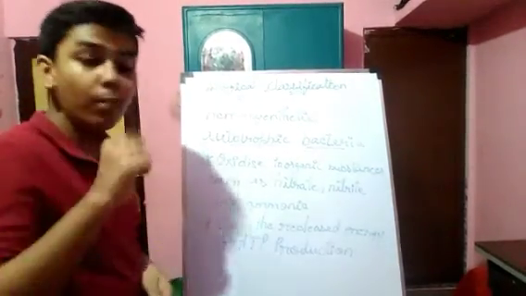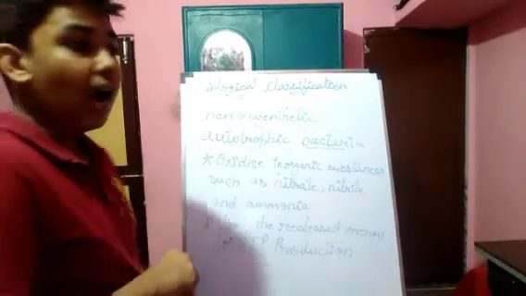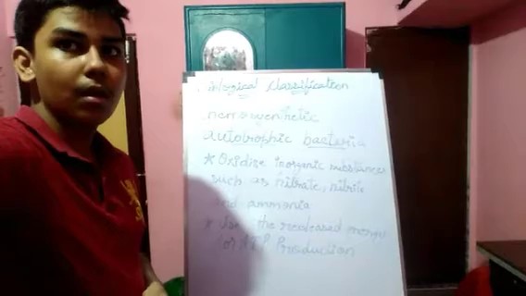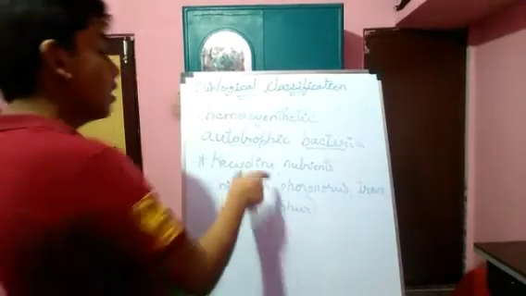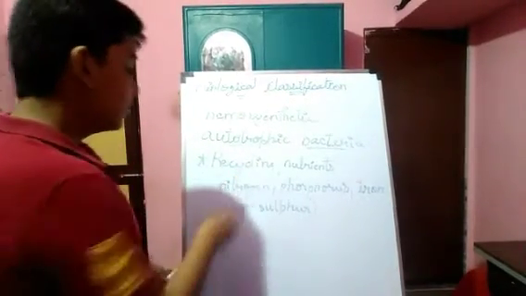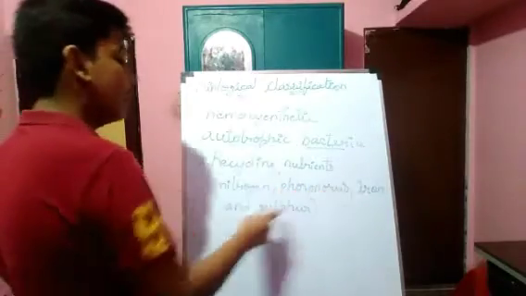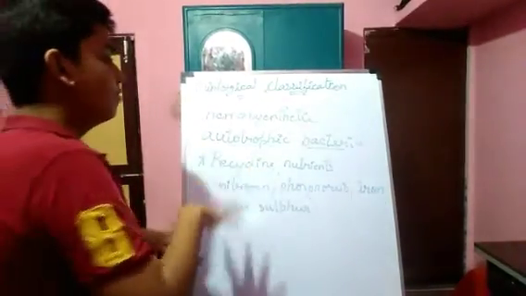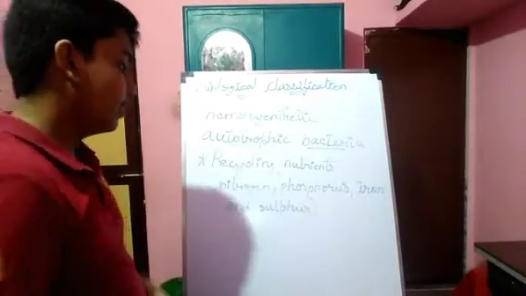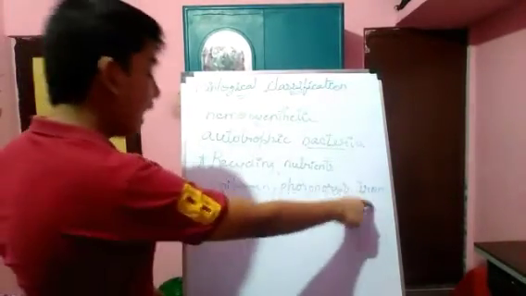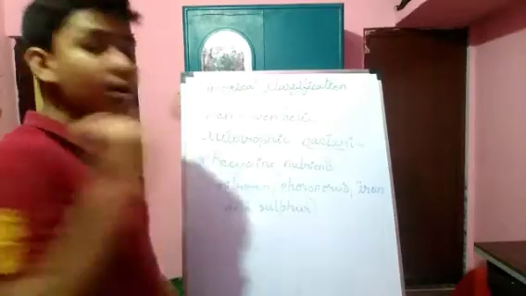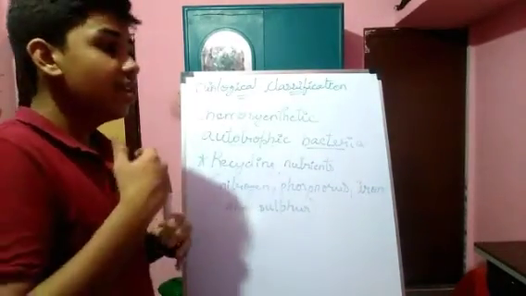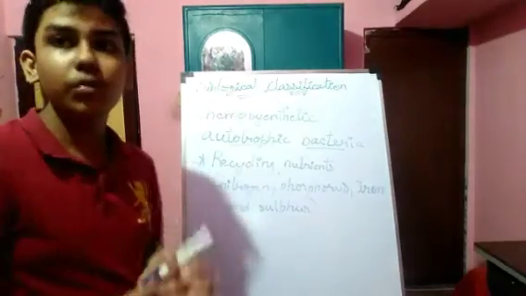Other than that, one more important point is recycling nutrients such as nitrogen, phosphorus, iron, and sulfur, which they recycle for further use.